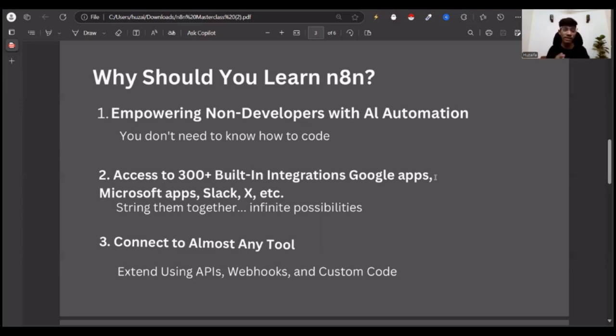The third point we have here is a little bit similar to the second one, which is to connect to almost any tool you can imagine on a daily basis. Or if that isn't possible, I told you, you can integrate it with APIs. You can integrate it with custom code, and here you need a little bit of experience with coding. But trust me, you don't need all the experience. I don't have that, right? So I hope so far it's making sense, and we will go from there, of course.